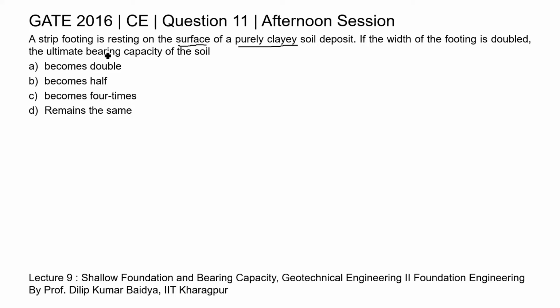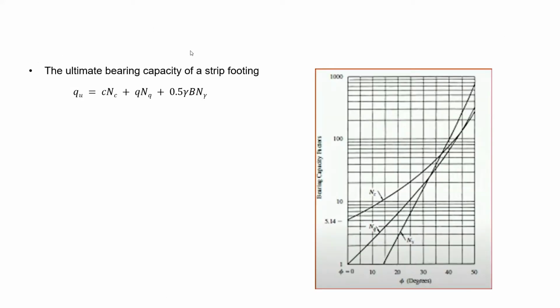The ultimate bearing capacity is given by the equation Qu equals C Nc plus q Nq plus 0.5 gamma B N gamma, where C is the cohesion of the soil, q is the overburden pressure due to soil which is coming on the foundation, and it is given as gamma into Df.